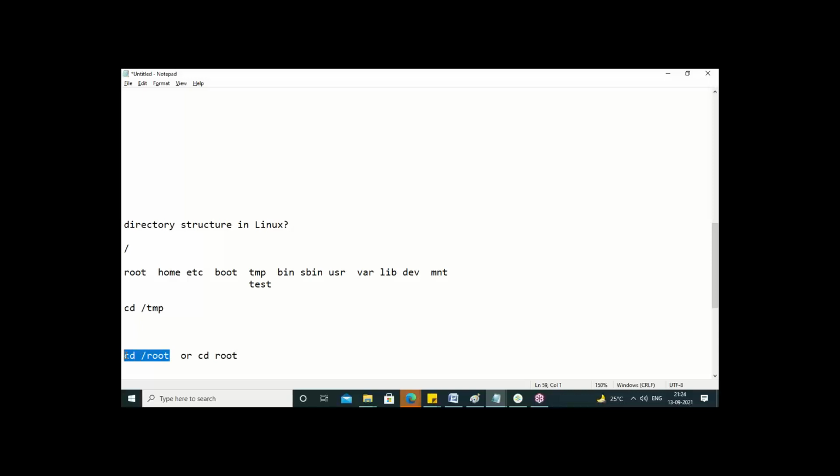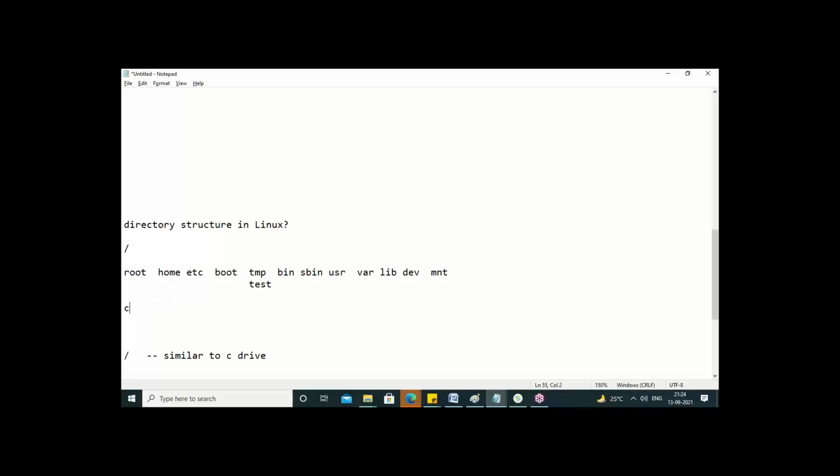So guys, did you understand the concept now? How to move from one folder to another folder, and how the absolute path and the relative path work? Any folder I can go to in that way. You can use either absolute or relative path based on your requirement. Generally, if you are outside, you will use the absolute path. If you are already inside, there is no need to use the absolute path.